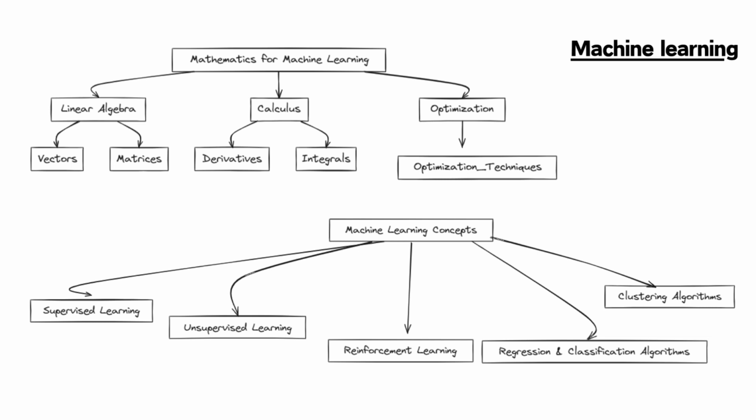After that we will see the main things: what is supervised learning, unsupervised learning, reinforcement learning, and clustering algorithms, and regression and classification algorithms. So these are the main concepts of machine learning. I hope you got what I'm trying to tell you.